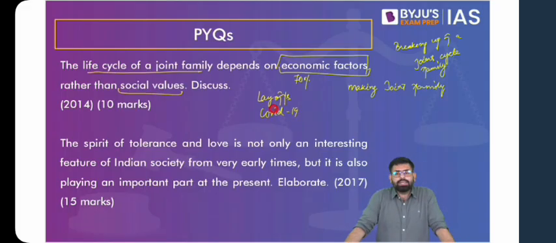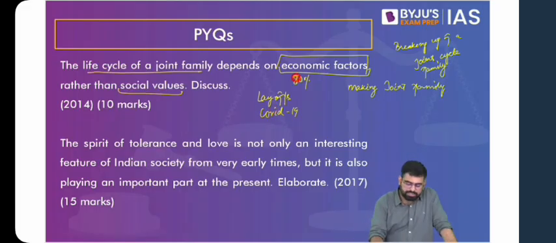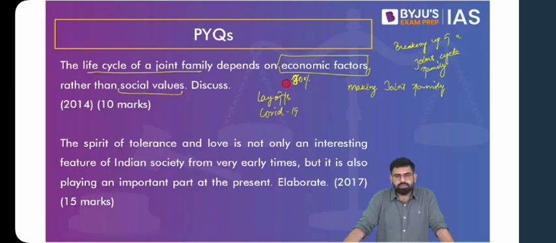Then what you have to do is, in the conclusion, and you can say take 80% here, and in the conclusion, you talk briefly about various social values that also change the life cycle of a joint family.